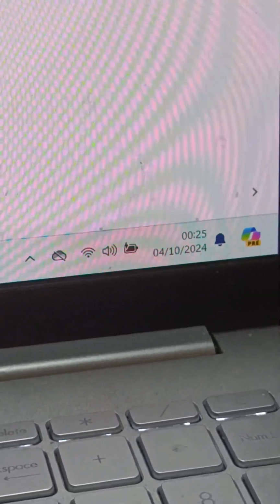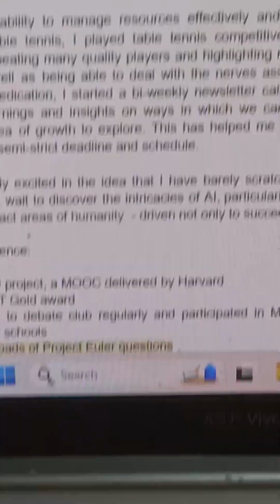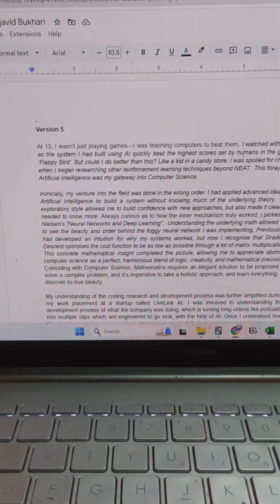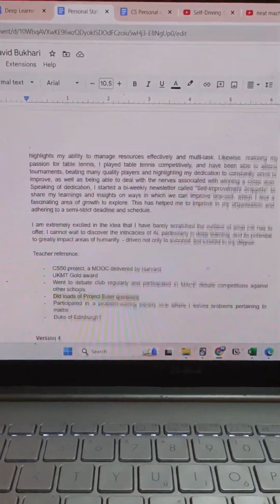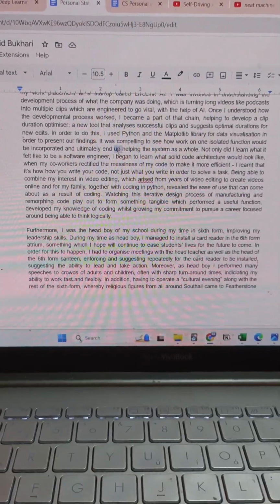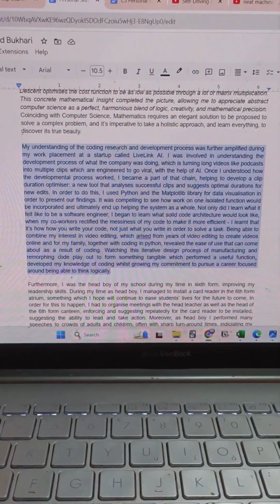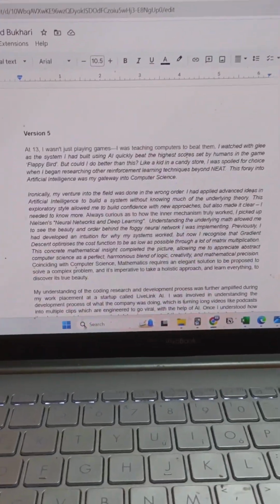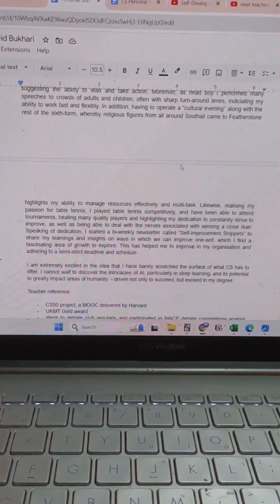Okay, so it's 12:30 in the morning, and I'm still writing my personal statement. I'm on version 5. Look at how big my personal statement is. I just added in my work experience paragraph, which is all of this. And if you want to read it, you can, but this is just way too much writing.